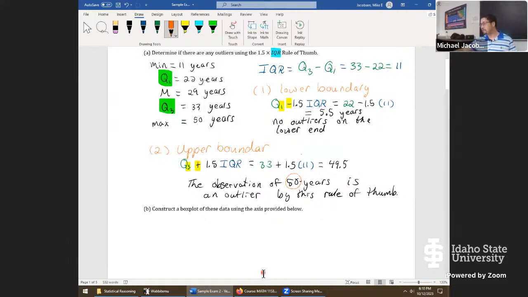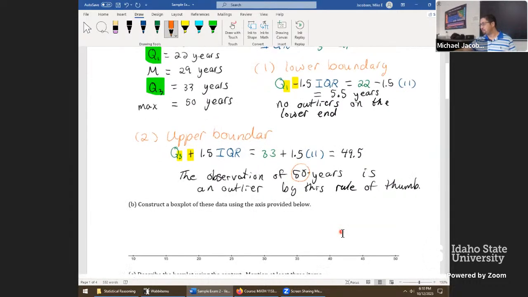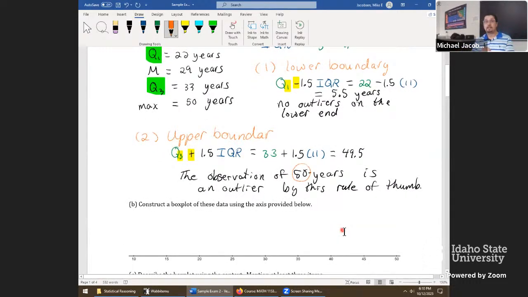Okay, next on the box plot, I will produce the axis like we see right here on the real exam. And that's really just so we can save a little bit of time in actually writing this all out. Let me zoom in since that's definitely kind of small. We want to start by plotting down the quartiles. I'll just plot the box plots like this. First at 22 years, just look for about where that would be.